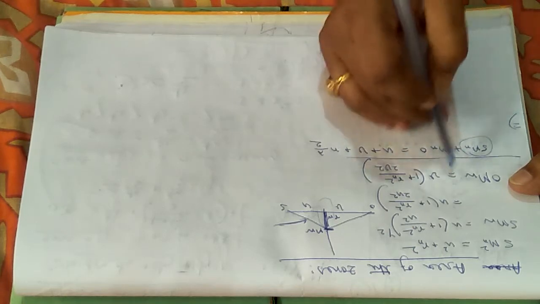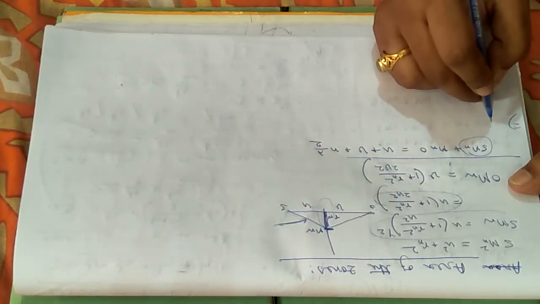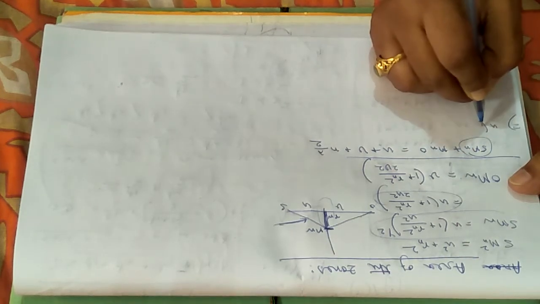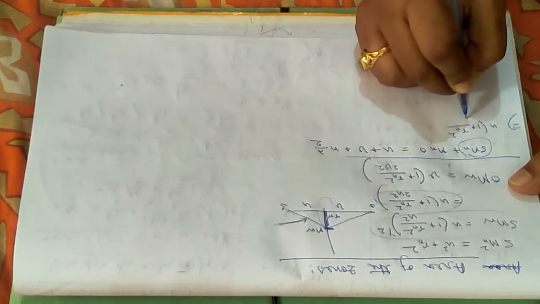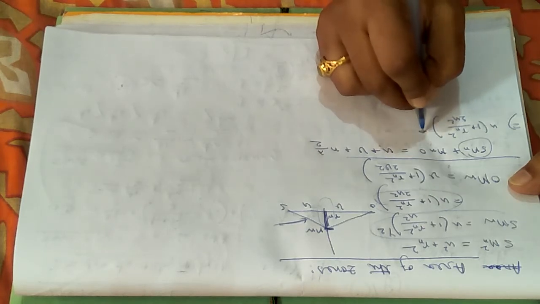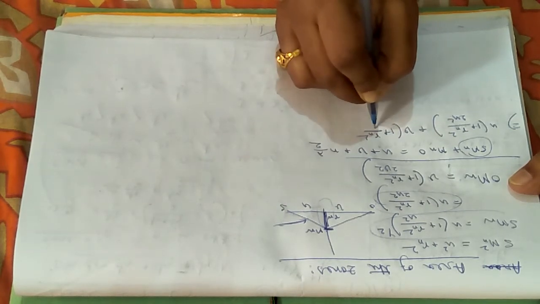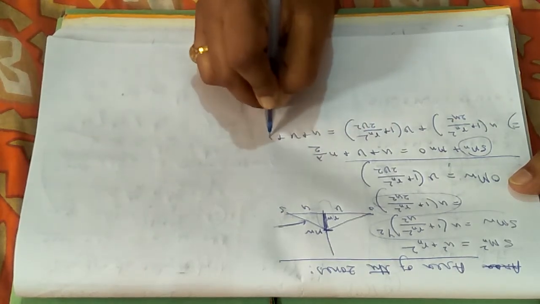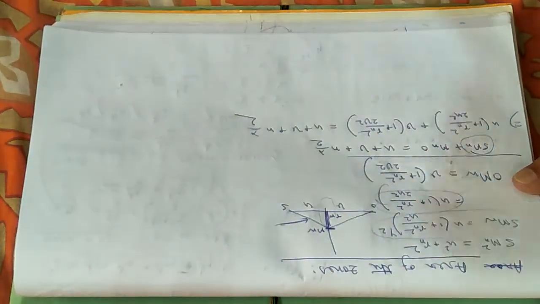You are putting the value of SMn, the reduced value, which will be u into 1 plus Rn square divided by 2 u square, plus v into 1 plus Rn square divided by 2 v square, equals u plus v plus n lambda by 2. This is very simple.